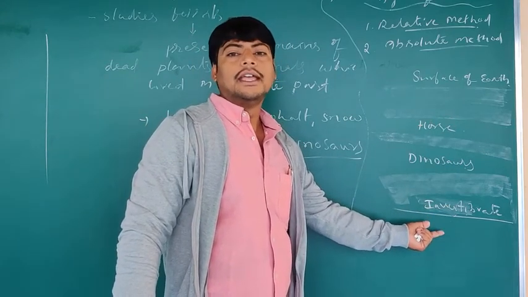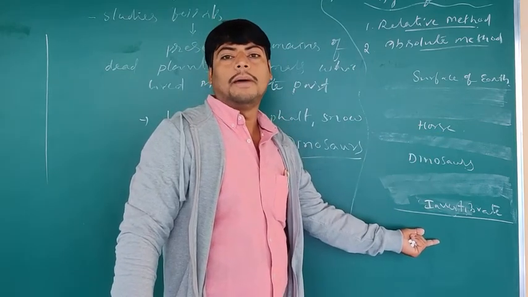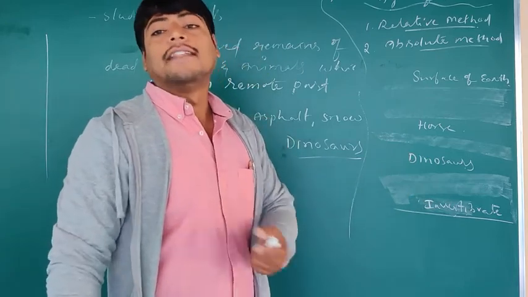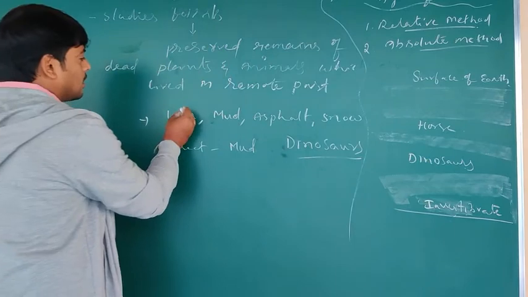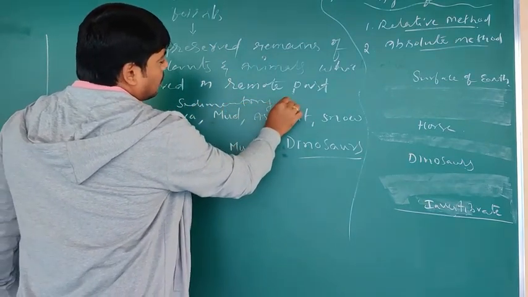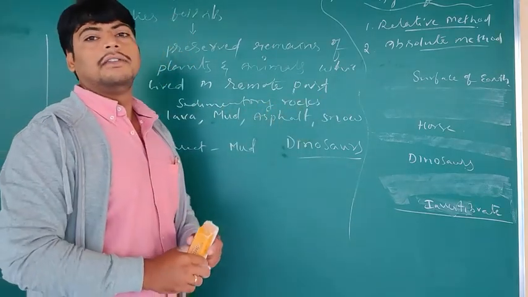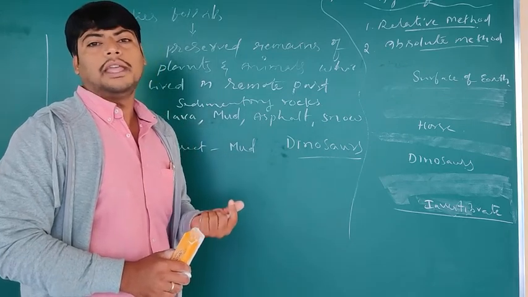So, which died recently and which died earlier, we can come to know by comparing the age of other fossils and sedimentary rocks. Why? Because sedimentary rocks are also one of the ways in which organisms can get trapped and fossils will be formed.